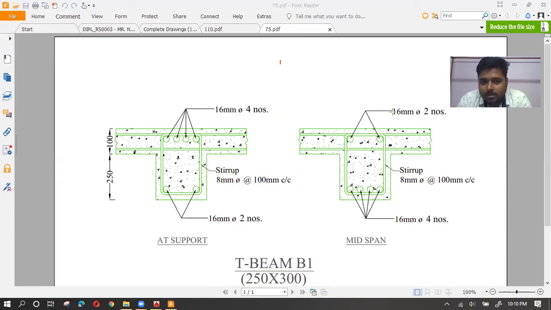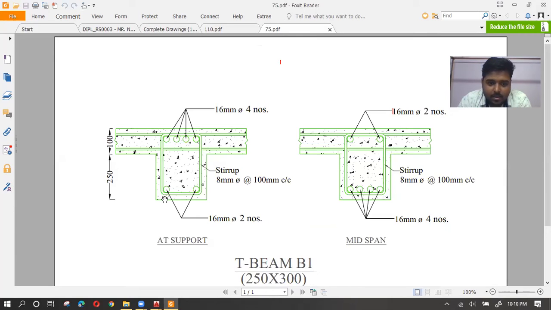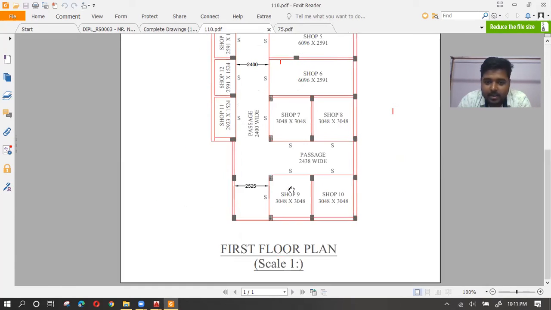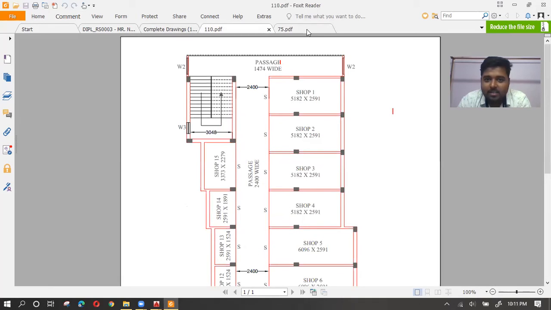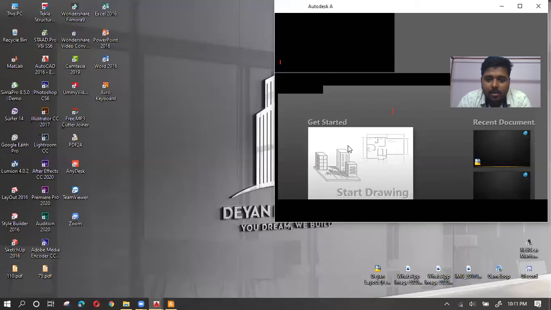Can you visualize the difference? Whether these two are the same or not? Both the drawings are set to 100%, as you can see. This is also 100%. This is also 100%. Whether the text heights are the same or not, the text height as you are seeing here and the text height as you are seeing here, are both the same or not? No, both are different, right? Yes, both are different. This one is slightly bigger.